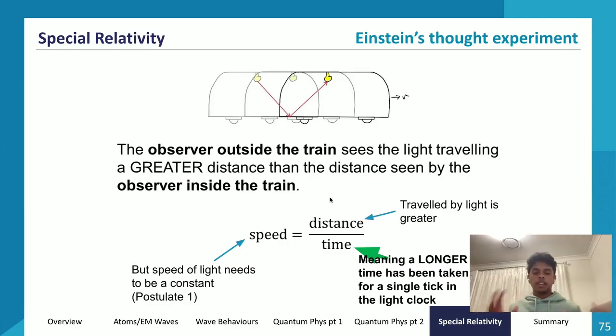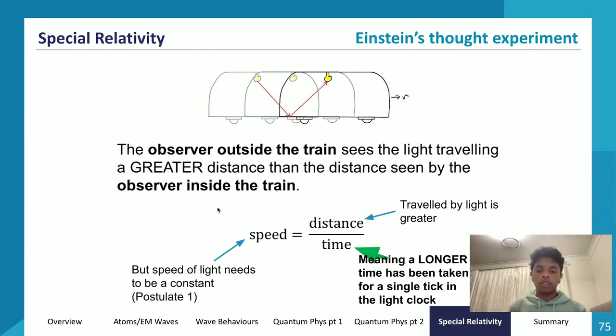Sorry, let me just start this over again so you guys understand better. From outside the train, we see light traveling in a triangle rather than two straight lines. It means that for someone outside the train, light has traveled a greater distance. And if this has happened within the same time frame, that would indicate that light travels faster for someone outside the train compared to someone inside the train. We know that's not true because Einstein's first postulate says that the speed of light has to be constant.